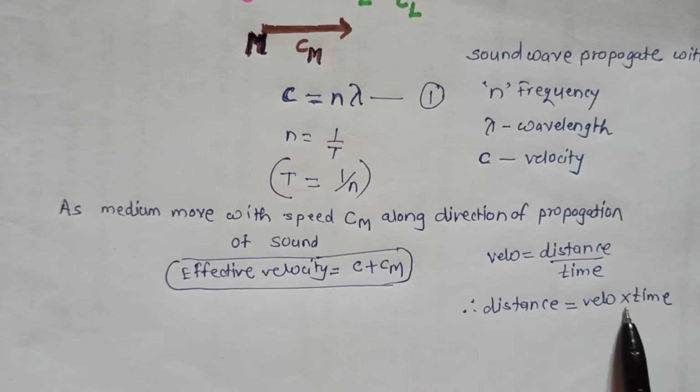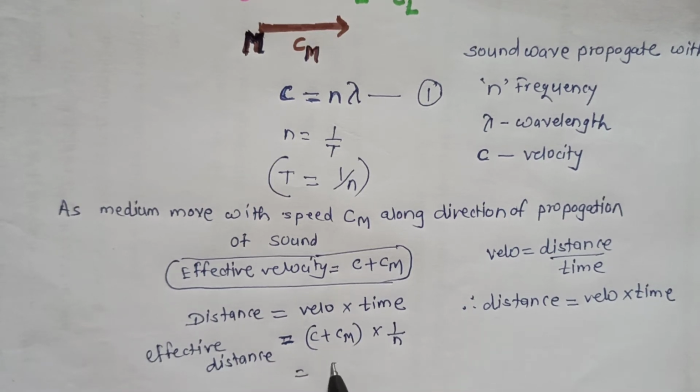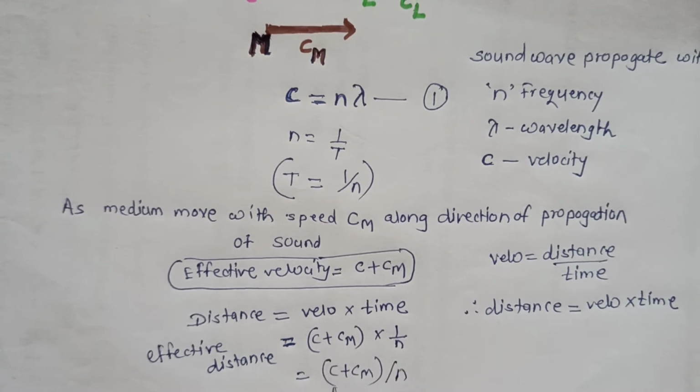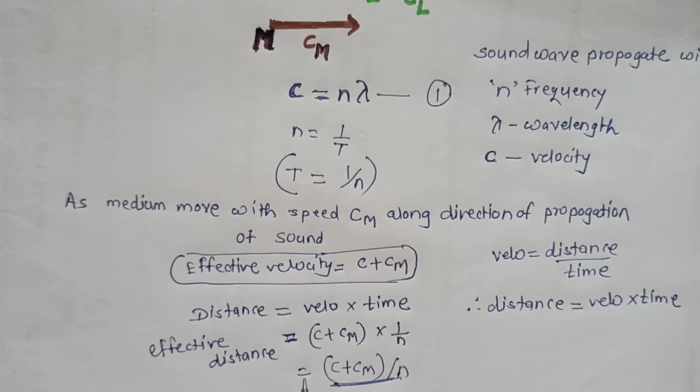Putting in this value, the effective distance is equal to velocity into time, that is c plus cm into 1 upon n, which is c plus cm divided by n. This is the effective distance traveled by the sound wave in the time interval 1 upon n.